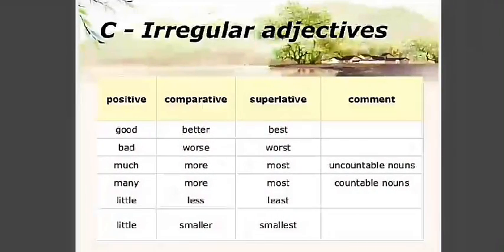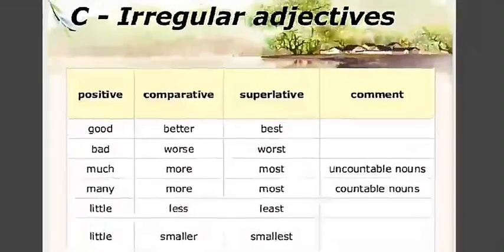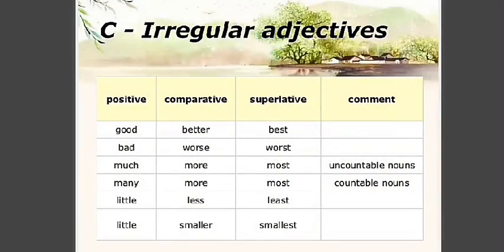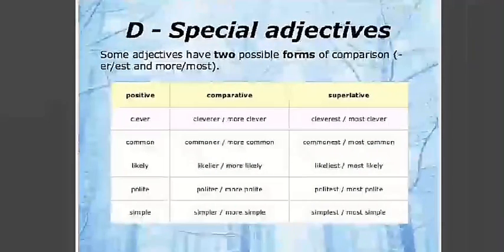Now irregular adjectives. Irregular means there is no more or most, but a different form, like good, better, best; bad, worse, worst; much, more, most; many, more, most; little, less, least. Okay, these are the irregular adjectives.